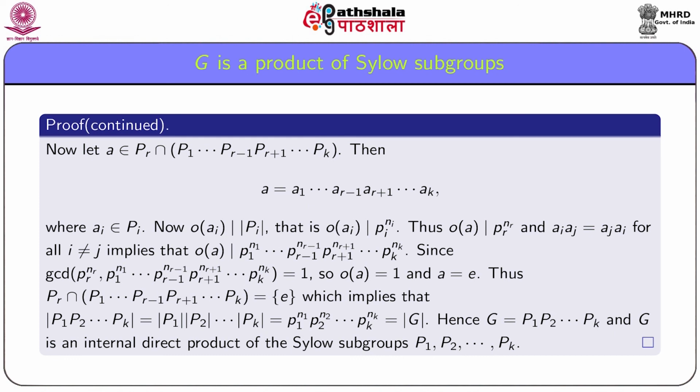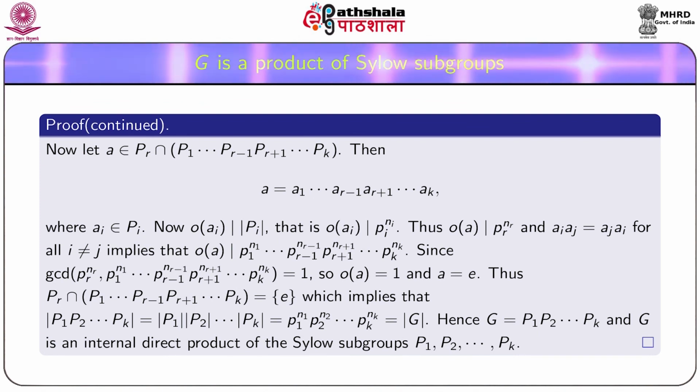Thus, G becomes equal to P1 P2 up to Pk, that is, G is equal to the product of the normal subgroups P1, P2, Pk. Since for any r, Pr intersection the product of the rest of the subgroups contains only the identity element, this product G equal to P1 into P2 into Pk is actually the internal direct product of the Sylow subgroups P1, P2 up to Pk.